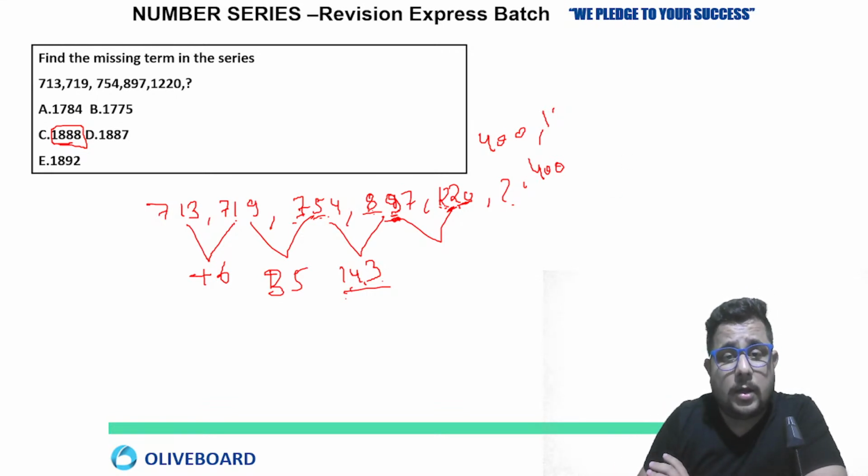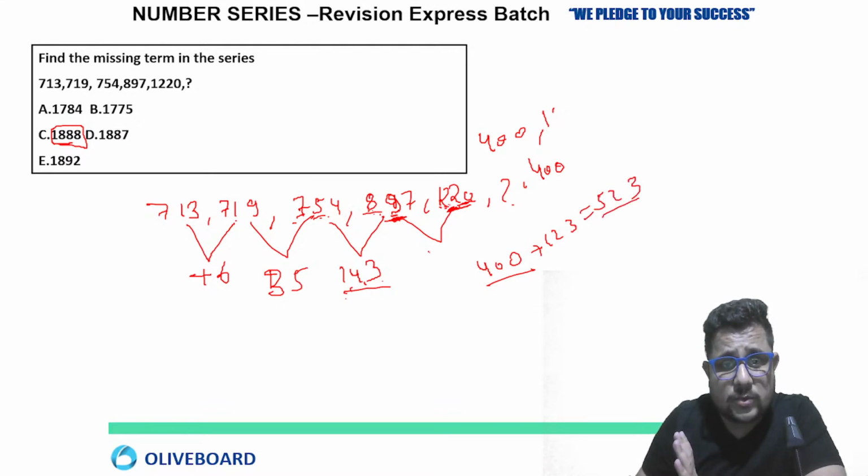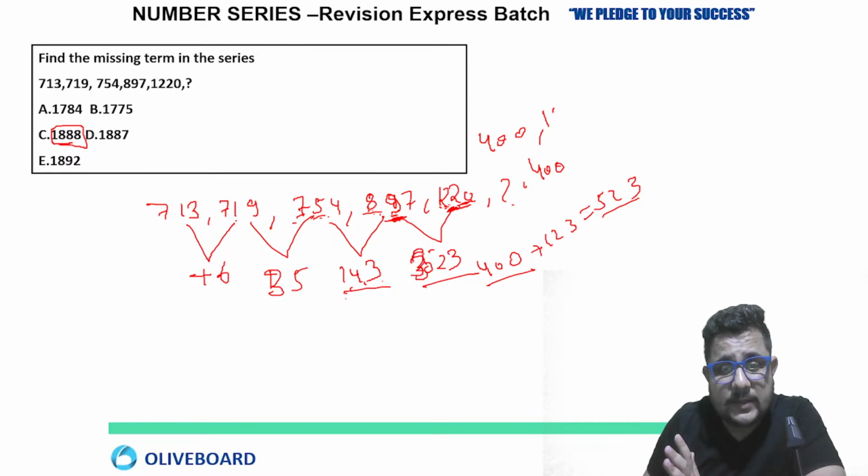Okay, so now 1200 minus 800, so it is going to be 400. Now 220 minus 97. So 200 minus 90, that is 110. 20 minus 7, 13. So 123. So that is going to be 523 for you. So here the difference is 523 around. Now, not 523, sorry, 323. This is my mistake. 323.